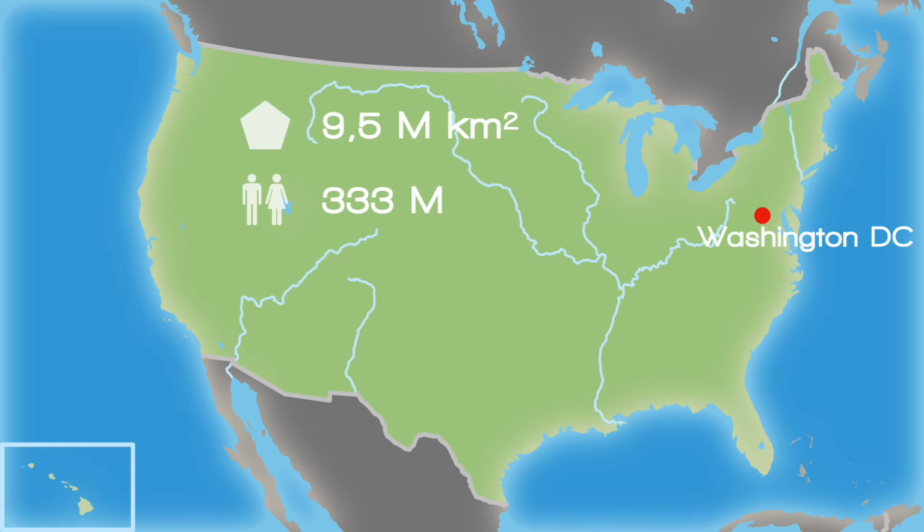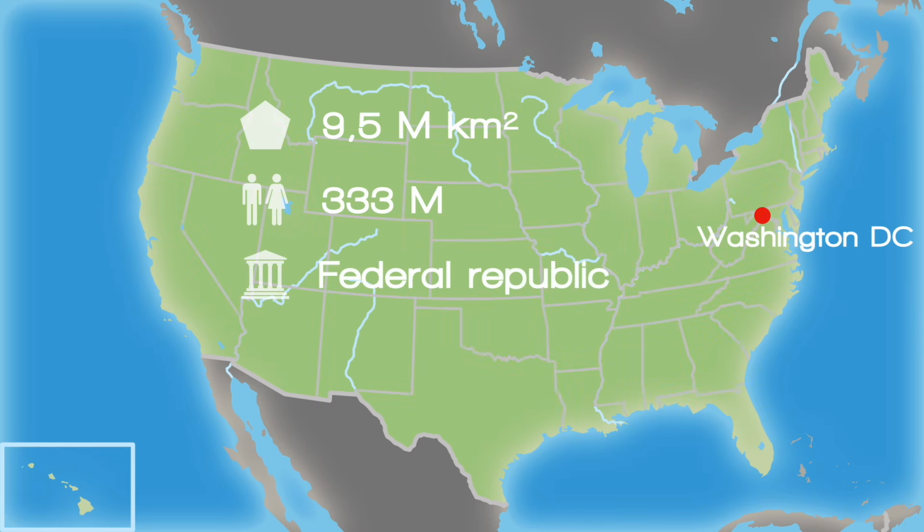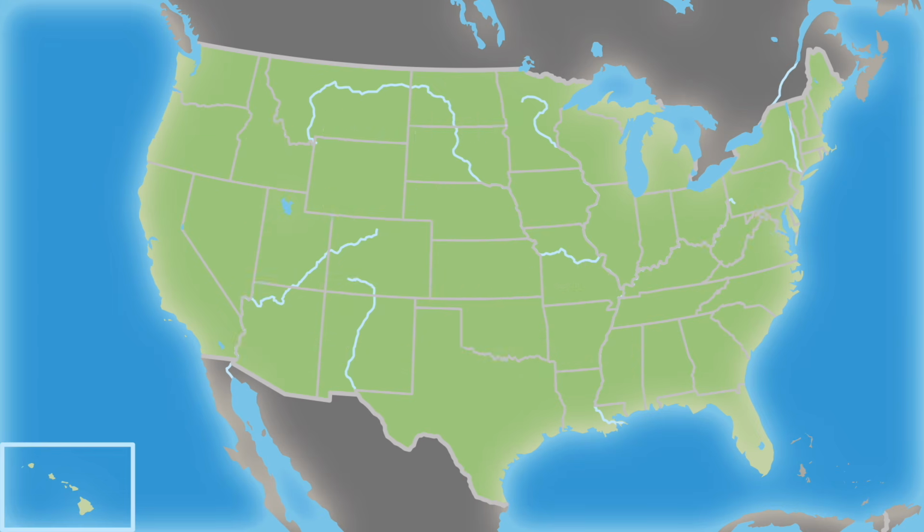The so-called District of Columbia is a federal district that does not belong to any of the 50 states. These are, beside Alaska and Hawaii, the 48 contiguous states of the United States, or simply the lower 48. The United States does not have an official language, but de facto English is used. Due to the enormous size and expanse of the country, the USA is geographically and climatically extremely diverse.